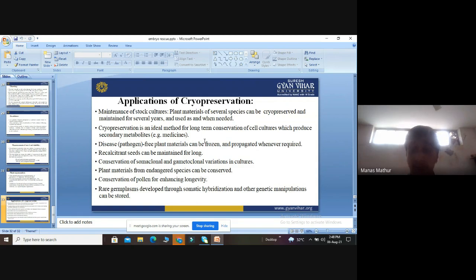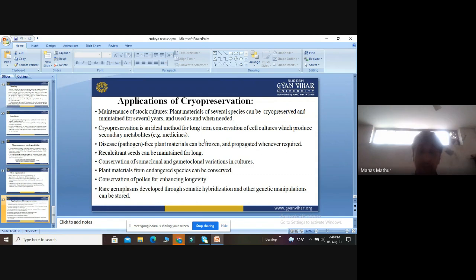Disease-free plant materials can be frozen and can be propagated whenever they are required. Recalcitrant seeds can be maintained for a long time.